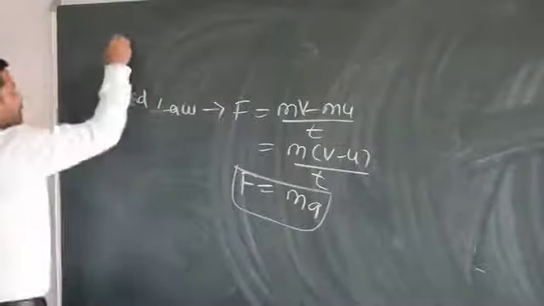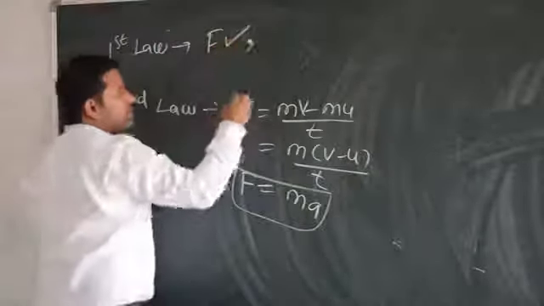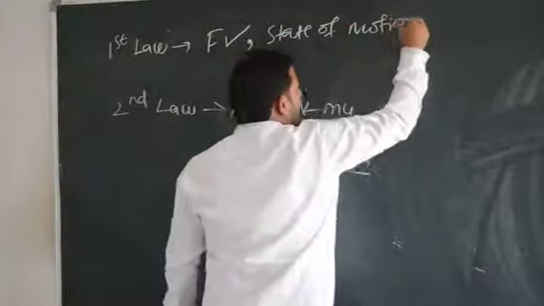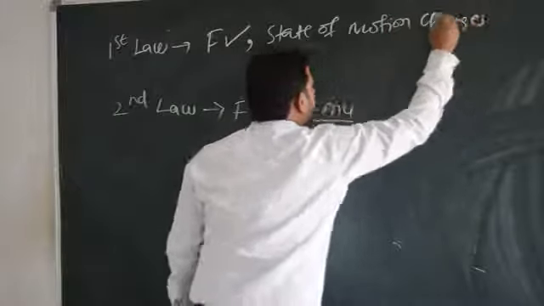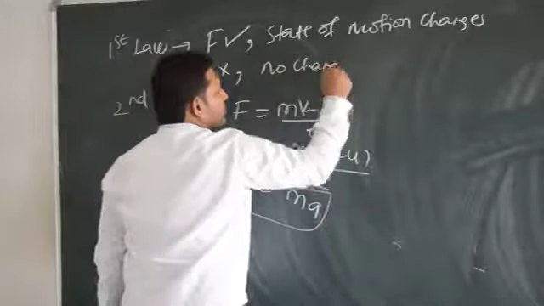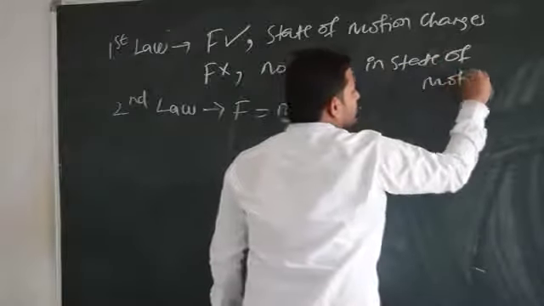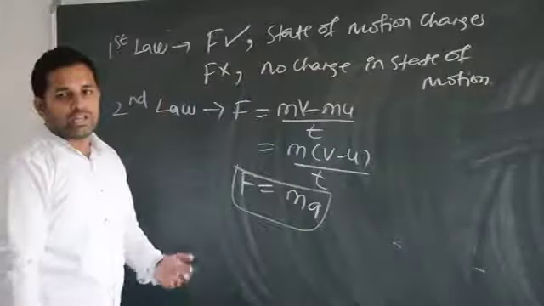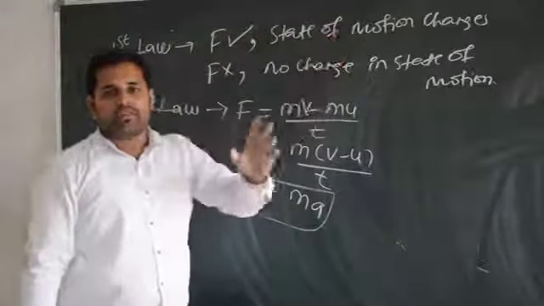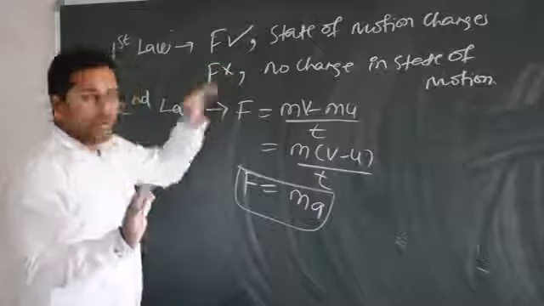Okay, and you must be knowing first law. What is first law? If there is some force, then state of motion will change. If there is no force, no change in state of motion. Force is not there means there is no change. Some force has to be there to change the state of motion. If force is there, body at rest will move and body at uniform motion will stop, or maybe its velocity will increase, something like that. State of motion will change. Force will do all the things.